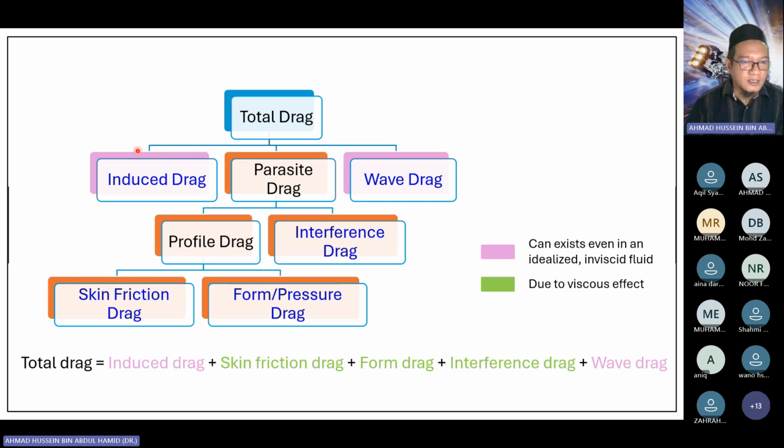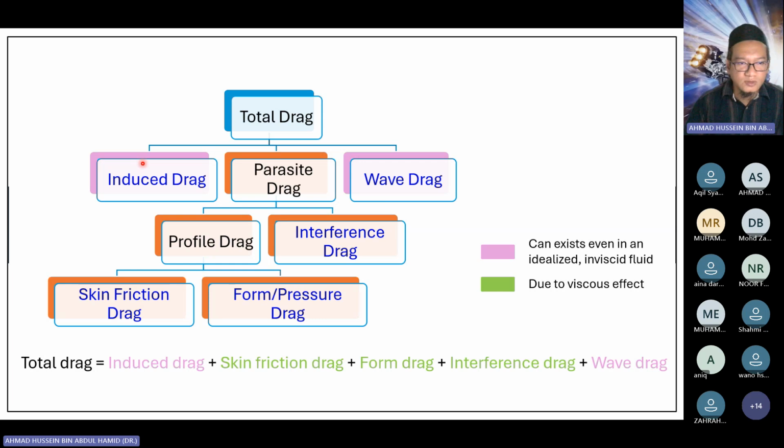Induced drag: for a long, high aspect ratio wing, we can usually ignore this, but since a rocket has fins with low aspect ratio, this induced drag can be significant as well, so we cannot ignore this.